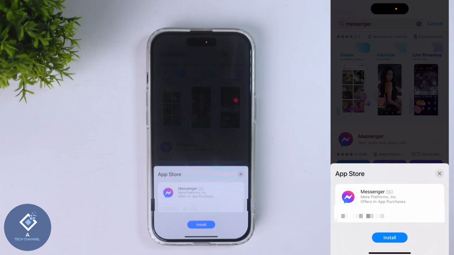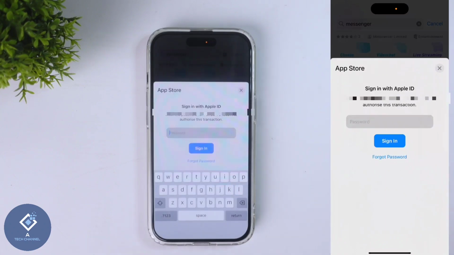Or you can enter password. What I recommend is, every time don't use this Face ID. When you are using password, you will not forget that password. Anyways, you can confirm your identity with Face ID, or you can click on this Install button, and when you are clicking on that, you will be asked to enter your password. After entering your password, here you can see Sign In option, click on Sign In.